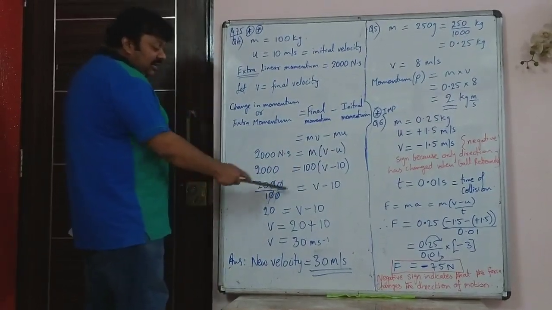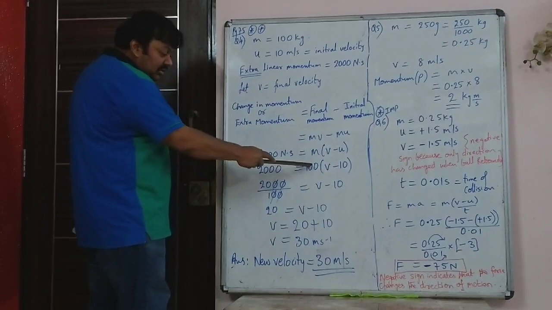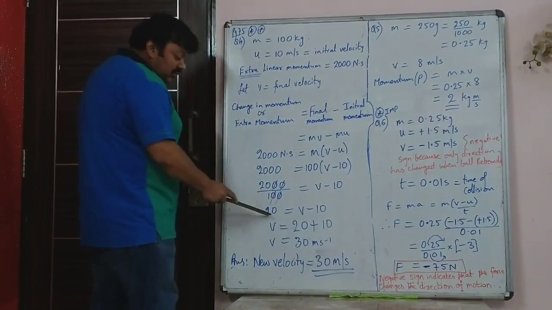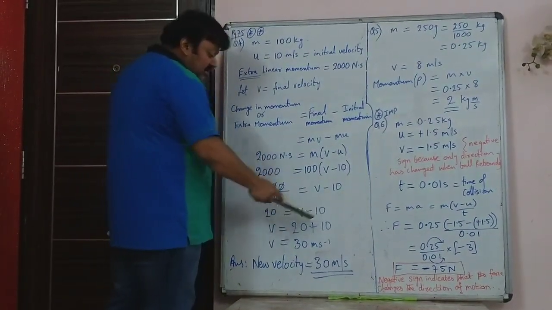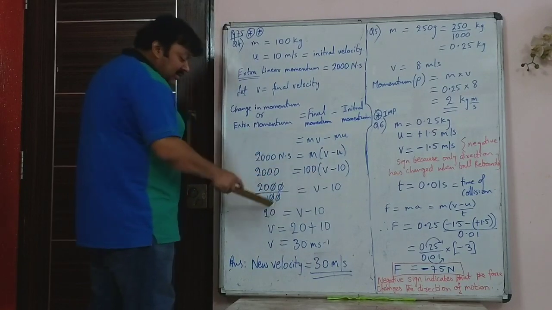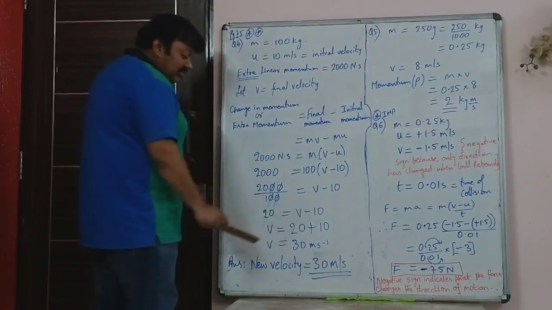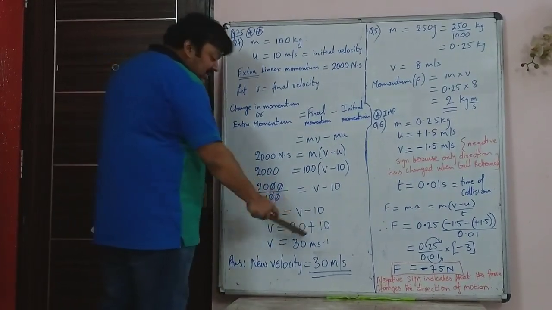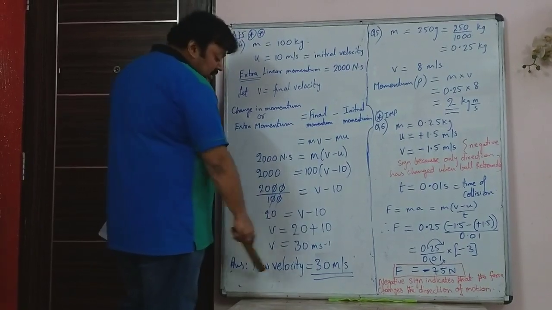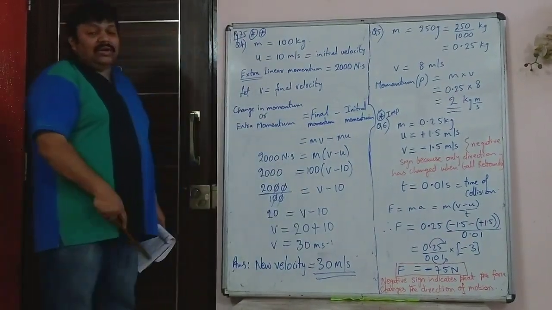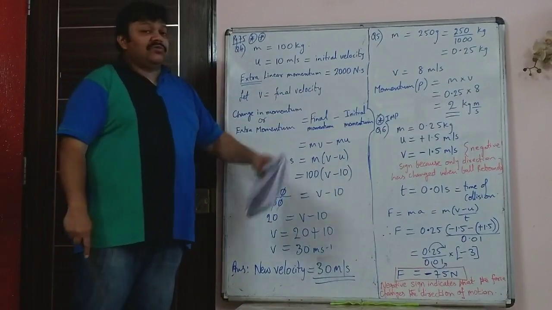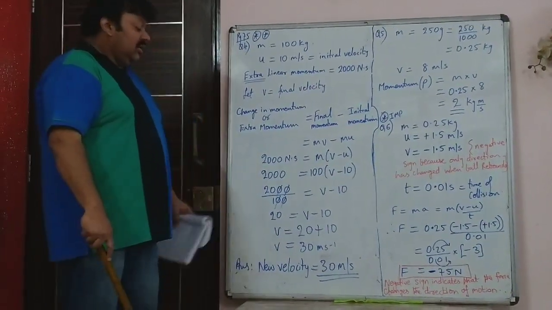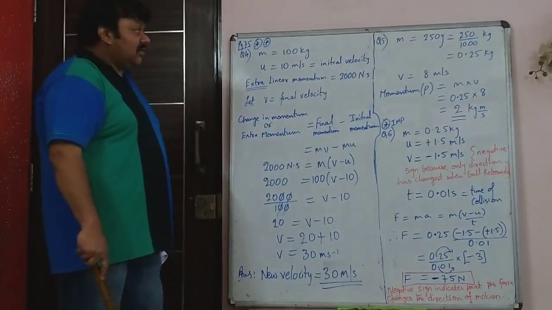So you will get 20 when you divide 2000 upon 100. That becomes 20 is v minus 10. Therefore minus 10 comes on this side, it becomes plus. So v will be 30 meter per second. So the new velocity, or final velocity, after that much extra momentum is gained is 30 meter per second.